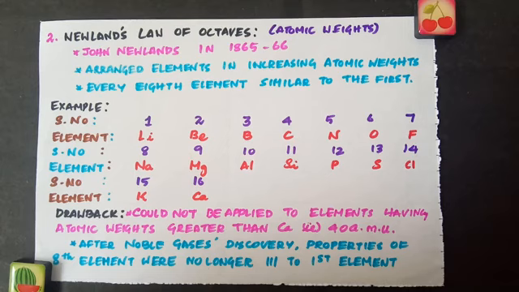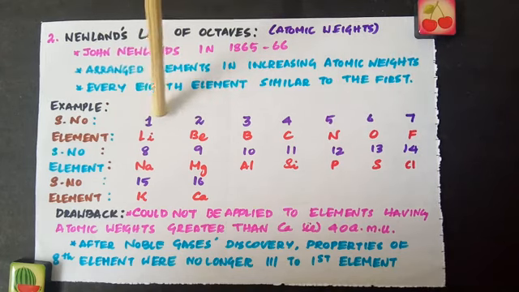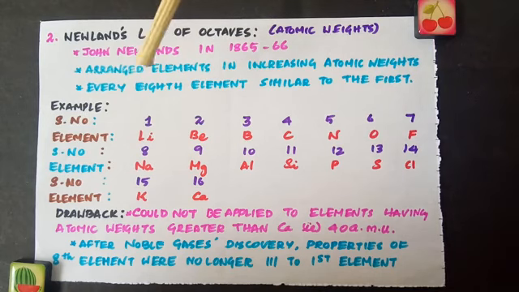So if you take a musical scale, it goes like this: do, re, mi, fa, sol, la, ti, do. So the first note and the 8th note will be similar. Same way, he arranged elements in such a way that the first element has similar properties to the 8th element. Now look at this example.